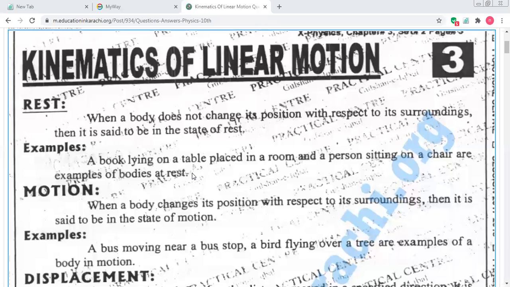These are examples of rest. When the body does not cover displacement with respect to its surrounding, and does not change its position, it is said to be in a state of rest. Are you getting my point, students?